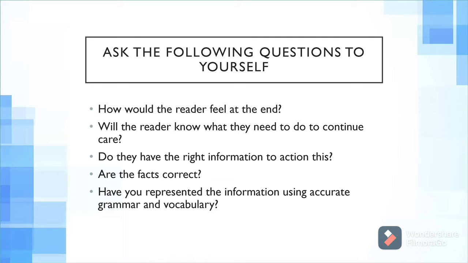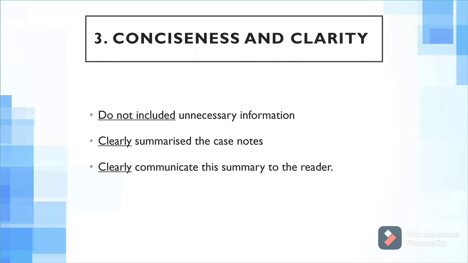Okay, so that's the second criterion, and moving on to the third one: conciseness and clarity. Conciseness and clarity looks at three key areas: whether you have not included unnecessary information, how clearly you have summarized the case notes, and how clearly this summary is communicated to the reader.